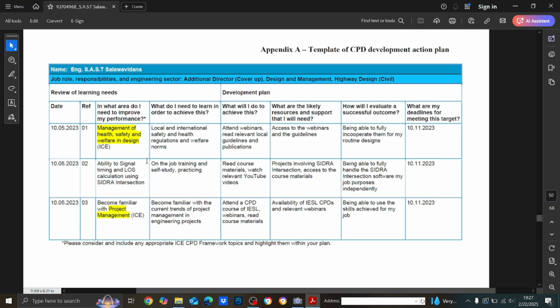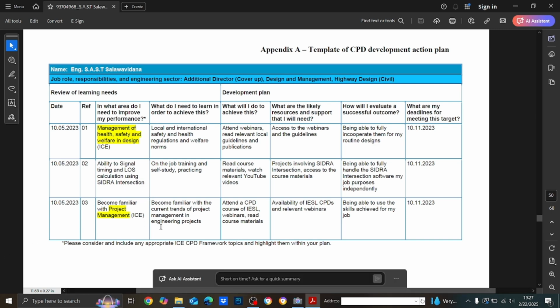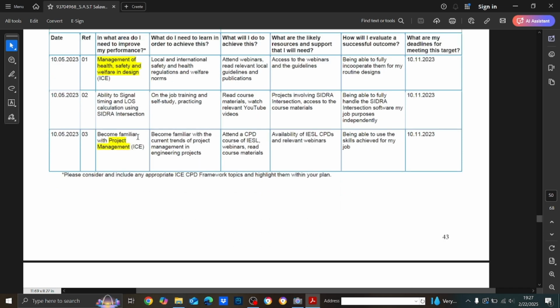You have to put the ICE priorities as well, and you may have your own priorities. Like, as a design engineer, in my case, I should be able to do signal timing and level of service calculation using Sidra intersection. That is not there in the ICE objectives. So design may be an ICE objective, but not this particular one, right? So you can put that also.